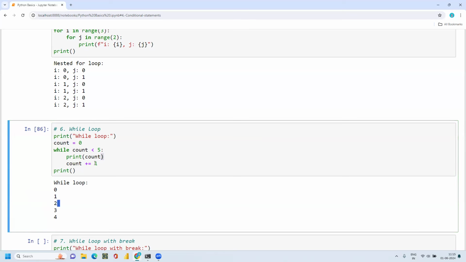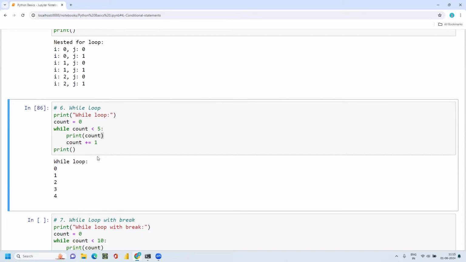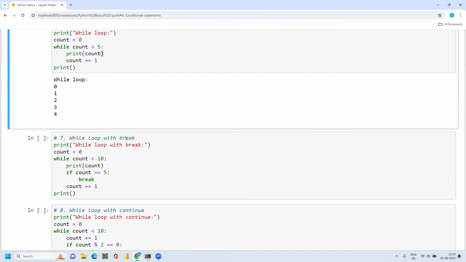Now I'm adding 1 again, 2 plus 1 is 3, 3 is less than 5, satisfied, 3. Now 3 plus 1 is 4, 4 is less than 5, satisfied, then 4. Now I'm adding 1 to the old value 4, which is 5. Is 5 less than 5? No, this condition is not satisfied. 5 is equal to 5, not less than 5, so the condition is not satisfied and the loop ends here.